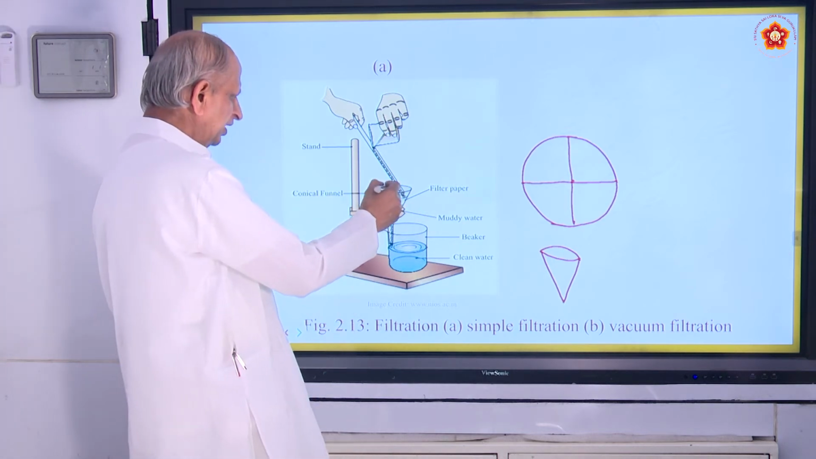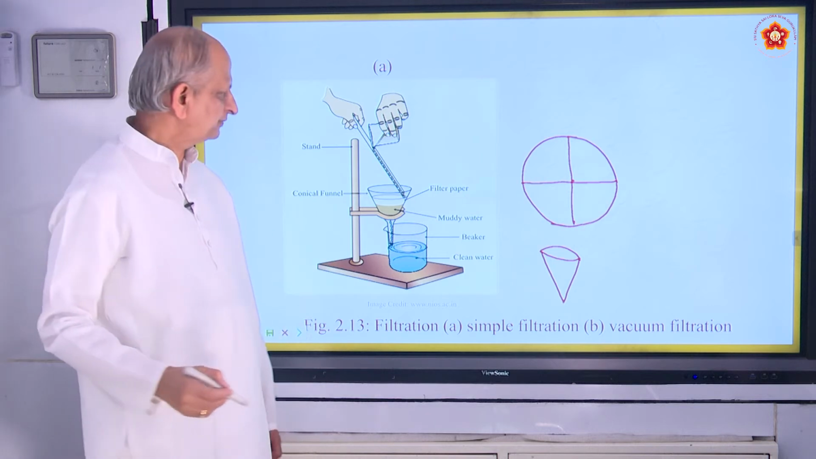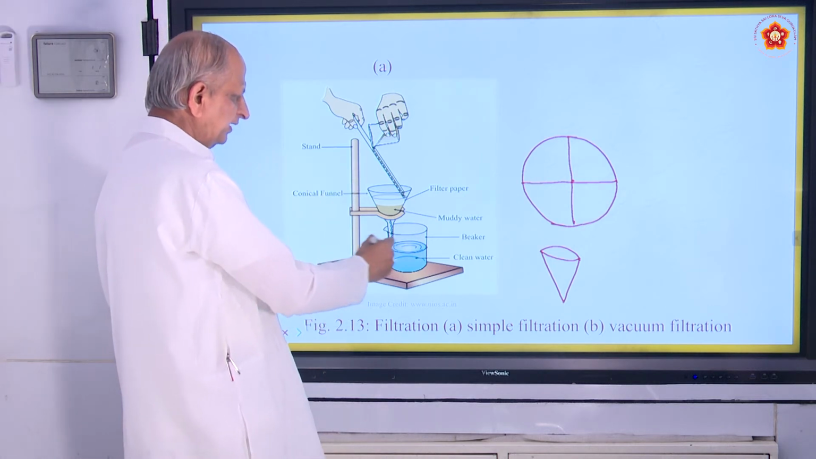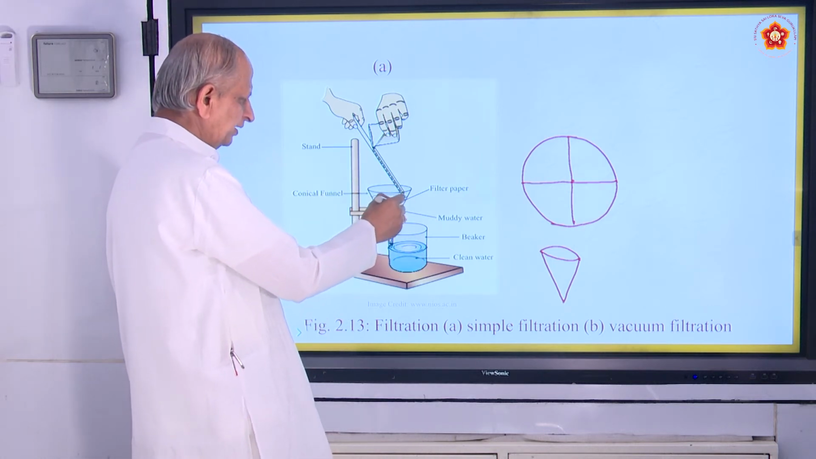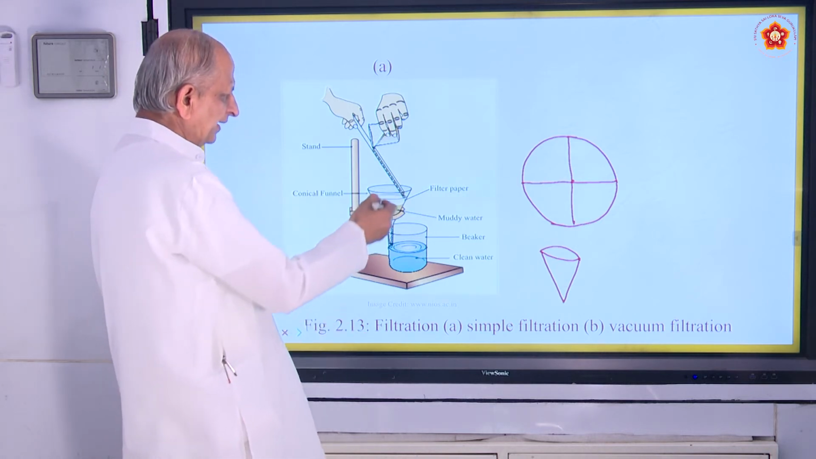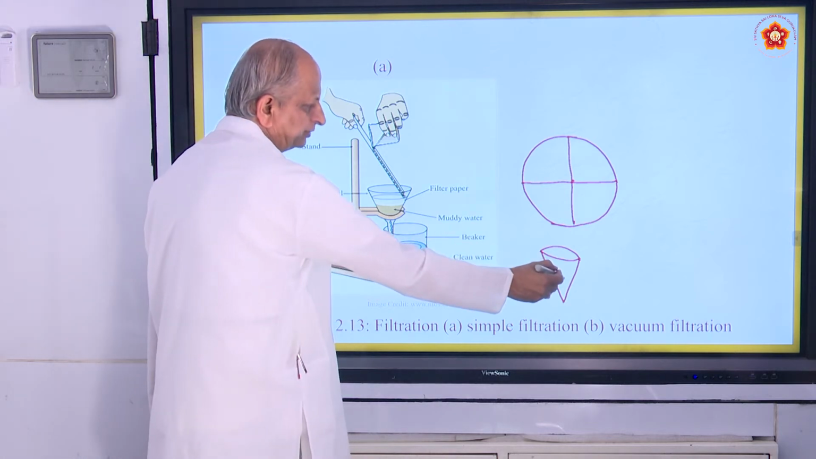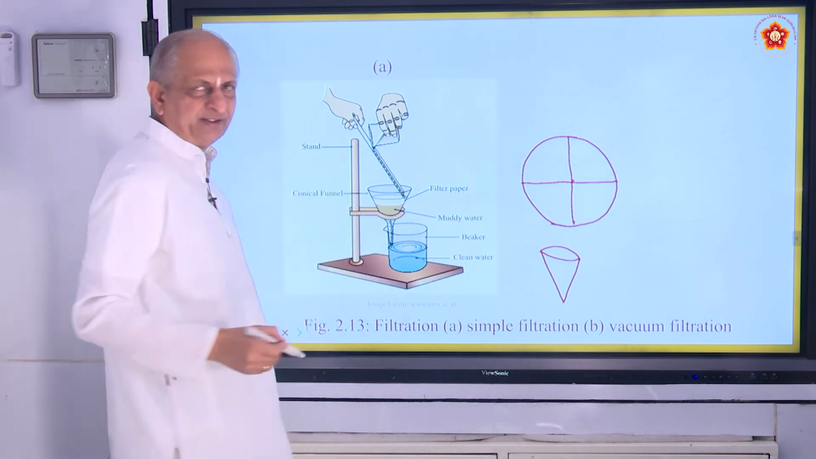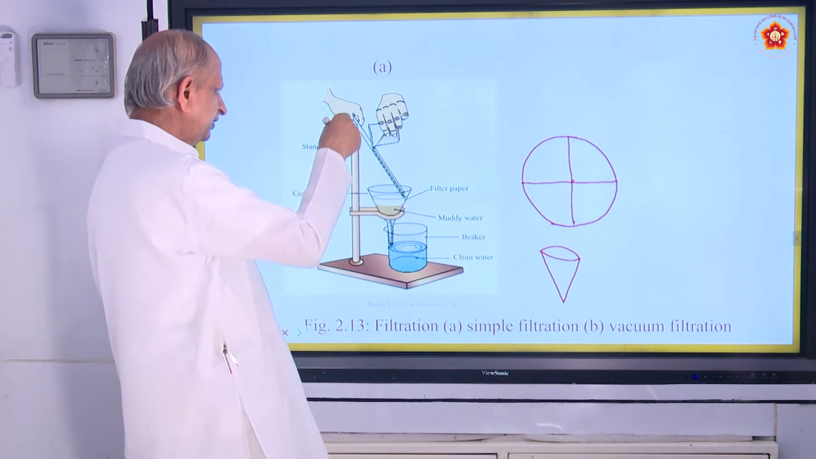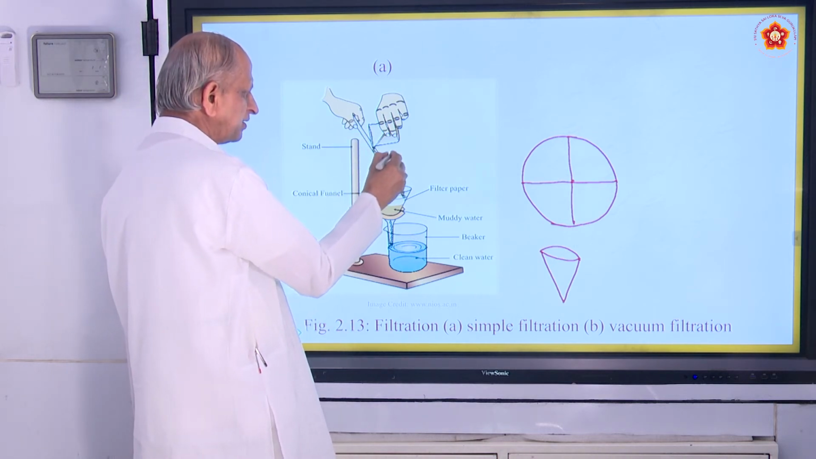And then this is called a funnel, a conical funnel made out of glass, and this is a stand. This funnel is to be kept in the stand like this. You have to keep the filter paper on that and put the muddy water on it, and this is what is called a glass rod.